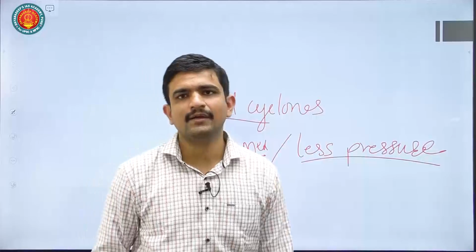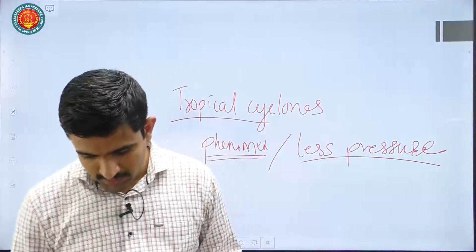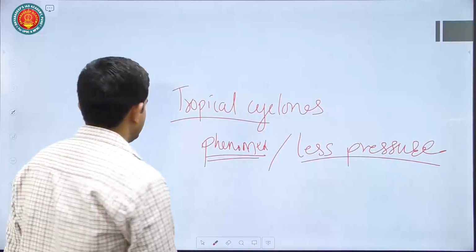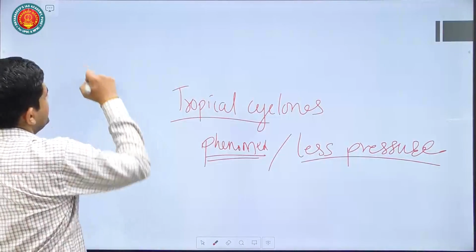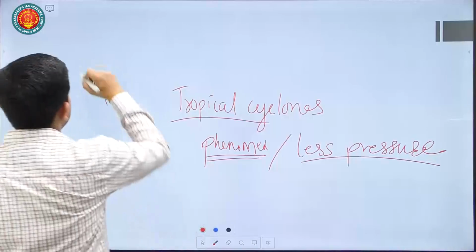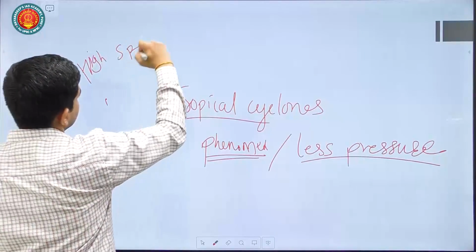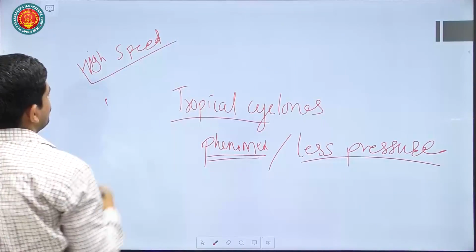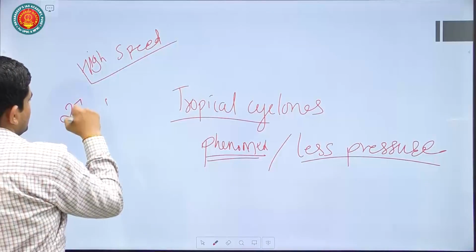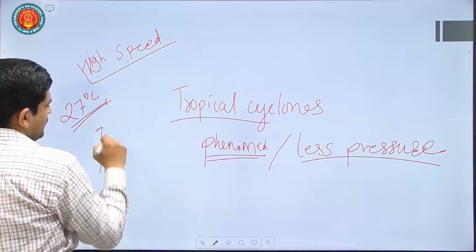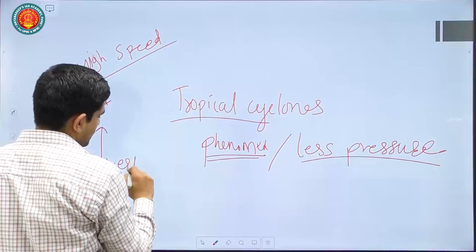In a tropical cyclone, you have to mention just a few characteristics. For example, it is a high speed phenomenon. For the formation of a tropical cyclone, at least 27 degrees Celsius temperature is required. Vertical wind shear is also needed.